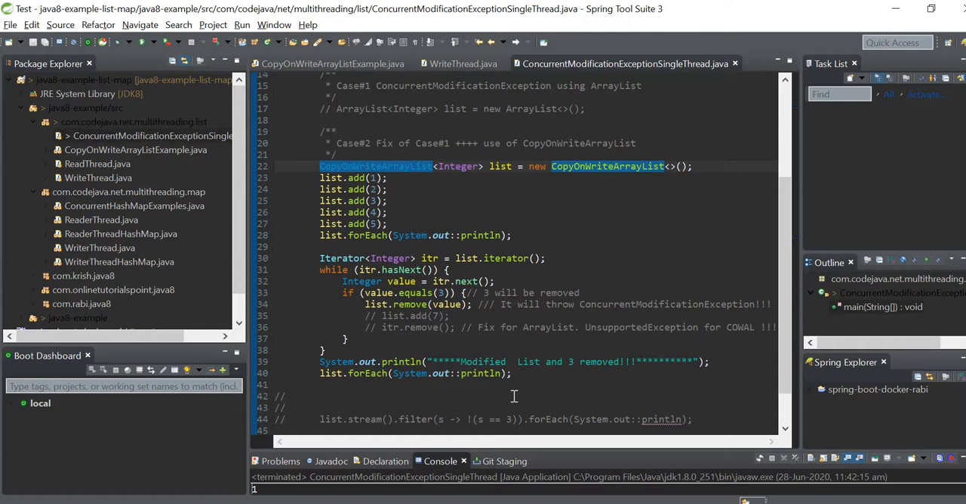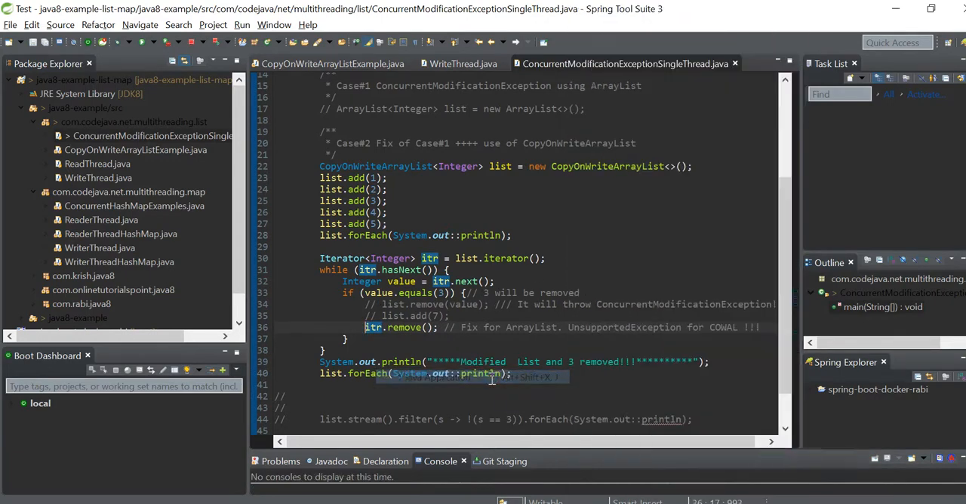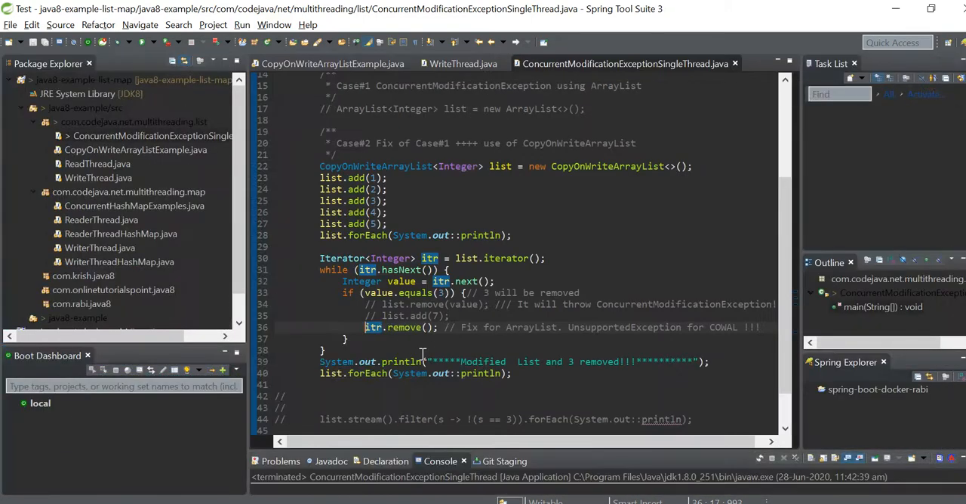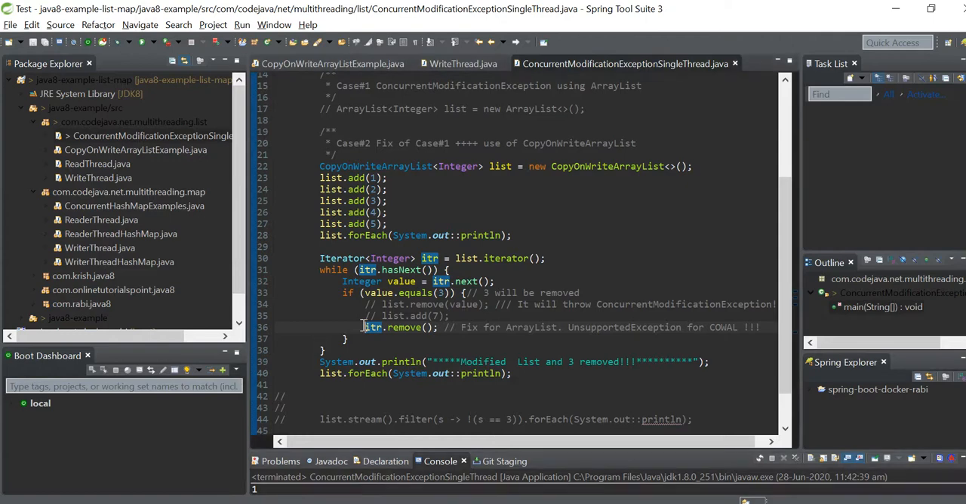Now if you see here that in CopyOnWriteArrayList, if you are trying to use the iterator to make a write operation, you will get an UnsupportedOperationException. Whether it's an iterator or the list iterator, you will get the same thing. So for CopyOnWriteArrayList, iterator write operations are not allowed.